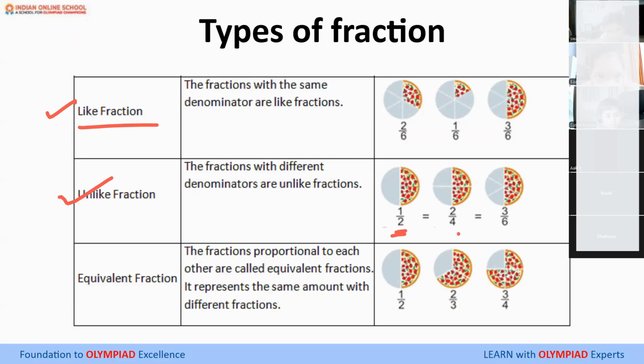So they have different denominators, 2, 4, 6. So that's unlike fractions. Okay, everyone? Like fractions have the same denominator, 2 by 6, 1 by 6, 3 by 6. Unlike fractions have different denominators. Am I clear? Okay.